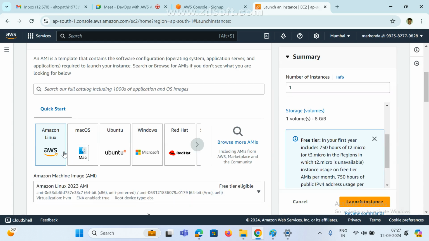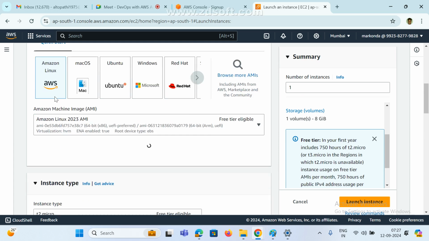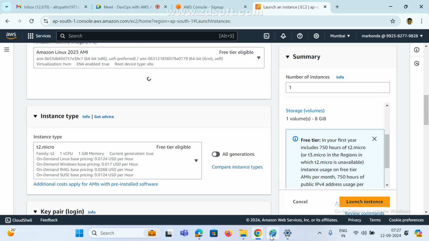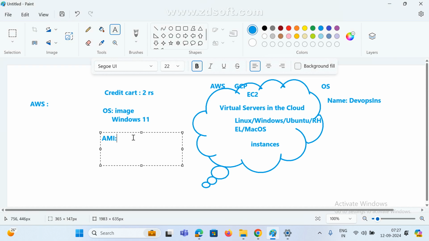Once you select Linux, see here, this is my Amazon Linux 2023 AMI, and this is the AMI ID, and they are giving some information. Now what is the next step? We already discussed it in the last class. Now I selected the AMI as Linux. Now the instance type. This is very, very important.